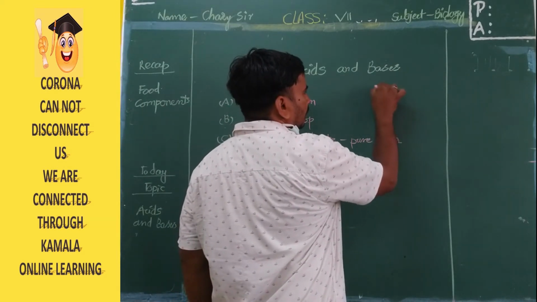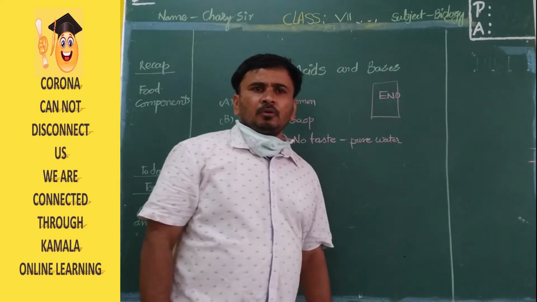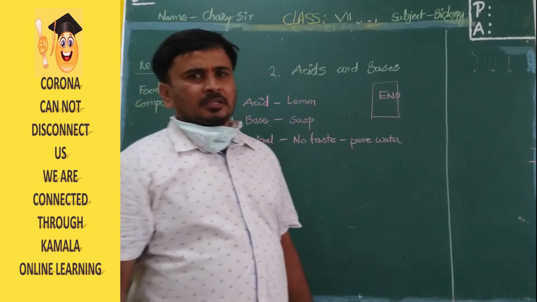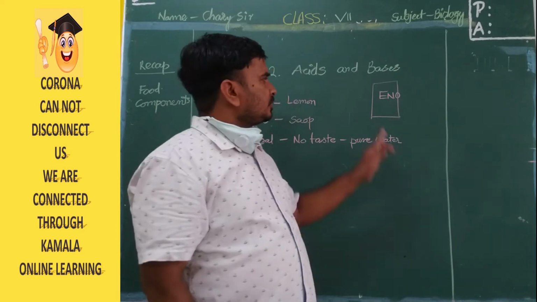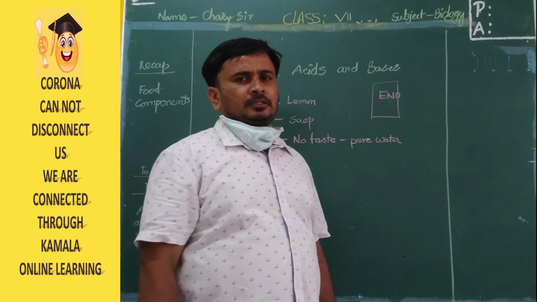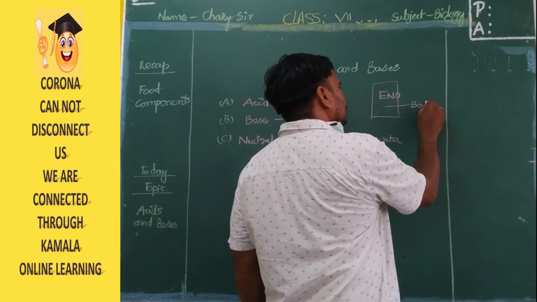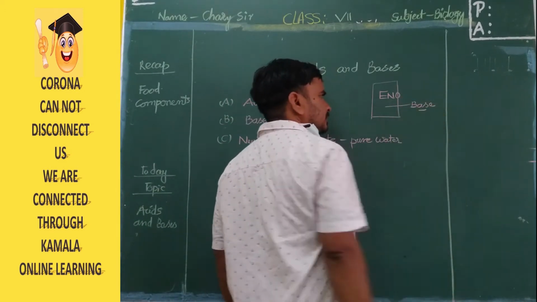Eno, one sachet, is used for what? Can you tell me? Eno is a sachet available in the medical shop. Why do we use this Eno? To reduce the burning sensation in your stomach. It is purely a base. Eno is a base.